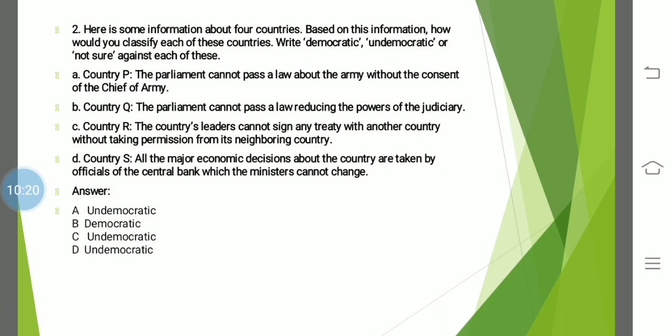All right. Next, all the major economic decisions about the country are taken by officials of the central bank, which the ministers cannot change. All right. Now, again, I'll give you one example. Like we have the State Bank of India, and if this bank is taking all the economic decisions, like which country to trade with, how much money should we take from this import or this export, and if, say for example, they are hiking up their own salaries and reducing the salaries of other people, then they are becoming what?